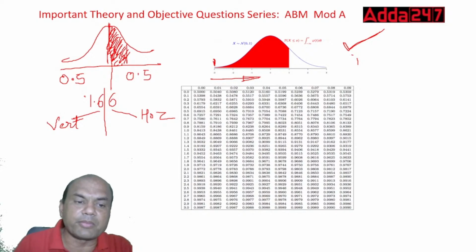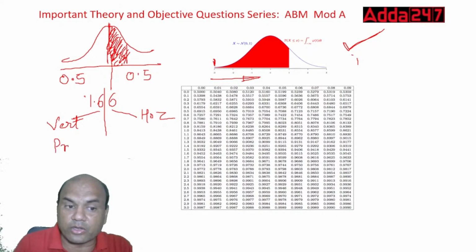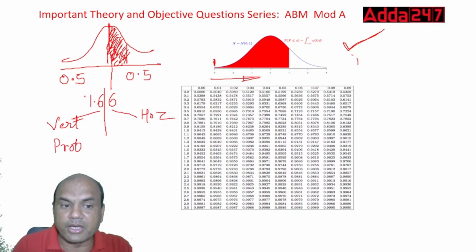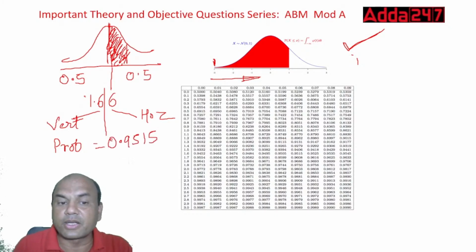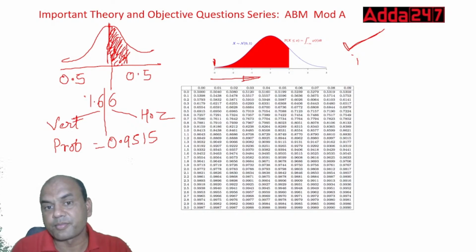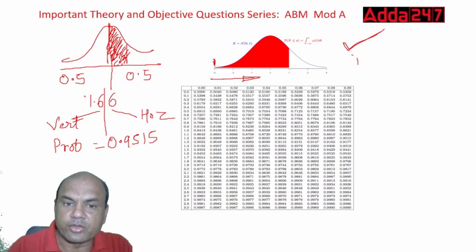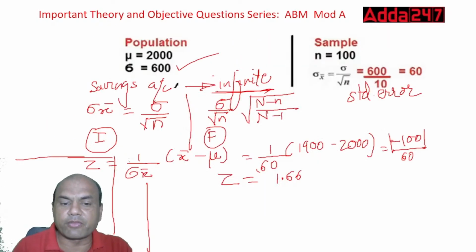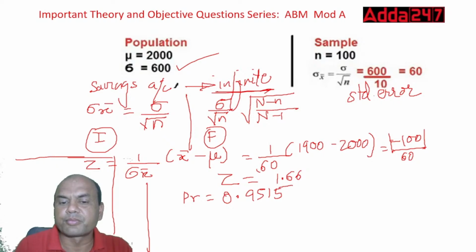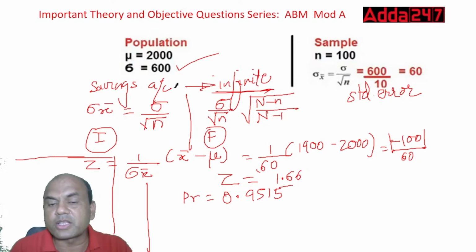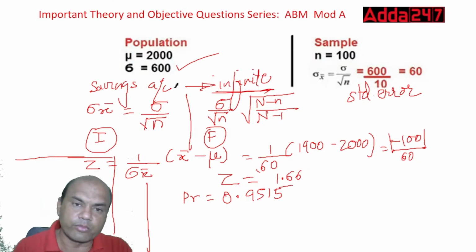So my probability over here is, now look at it. This is not your answer, but probability equals 0.9515. But do I want this 0.9515? No. Why?